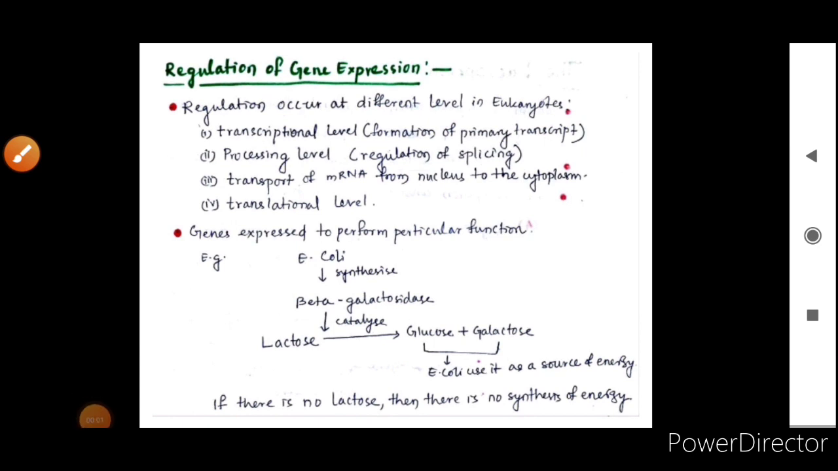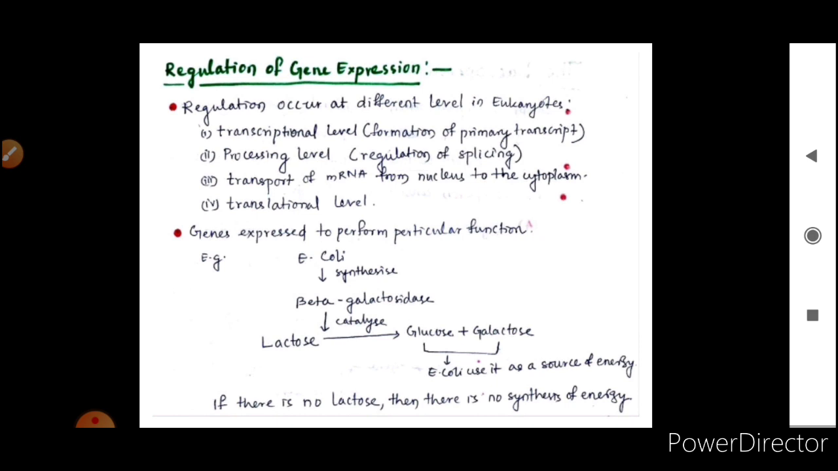So in previous sections we learnt about replication, transcription and translation, and here we will see the regulation of gene expression. Now regulation occurs at different levels in eukaryotes. It can occur at the transcriptional level, that is formation of the primary transcript. It can occur at the processing level, that is regulation of splicing. It can occur at transport of messenger RNA from nucleus to the cytoplasm, or at the translational level. So you need to understand that regulation of gene expression is very important, and in eukaryotes it can occur at various levels.